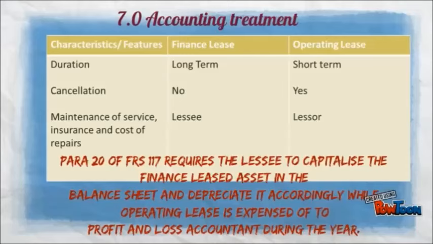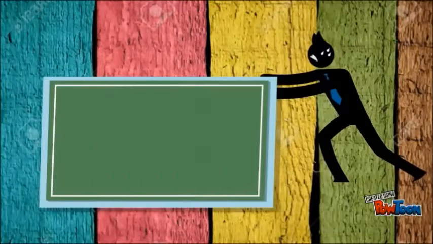Paragraph 20 of FRS 117 requires the lessee to capitalize the finance lease asset in the balance sheet and depreciate it accordingly, while an operating lease is expensed to the profit and loss account during the year.